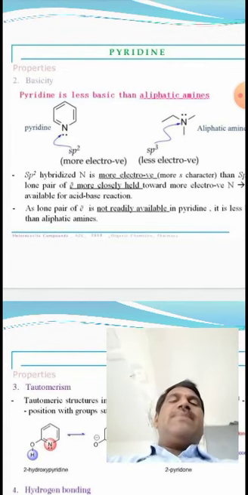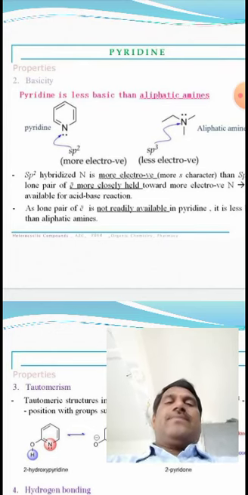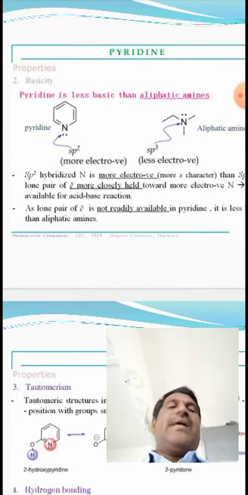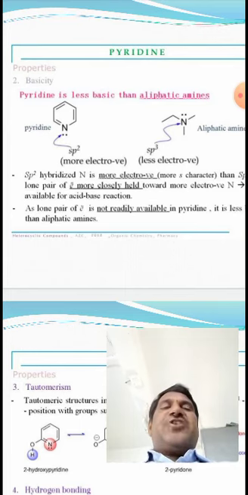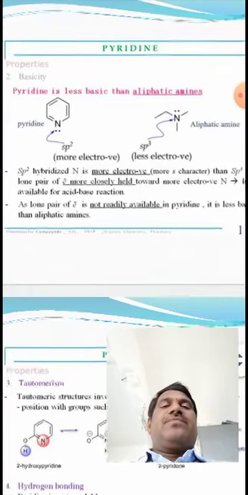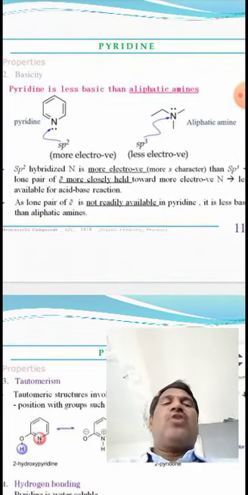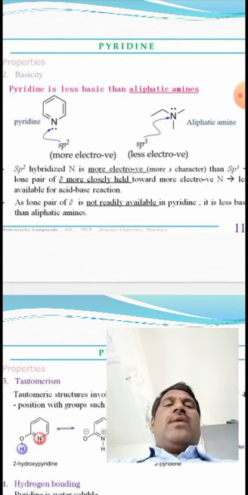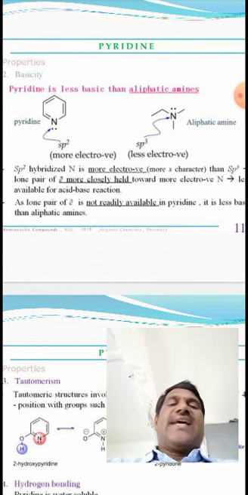Next one, pyridine is less basic than aliphatic amines. What is the reason? We can see here, in pyridine nitrogen has sp2 hybridization, whereas in aliphatic amines it is sp3 hybridization. So sp2 is more electronegative because of more s character, and sp3 is less electronegative with less s character.